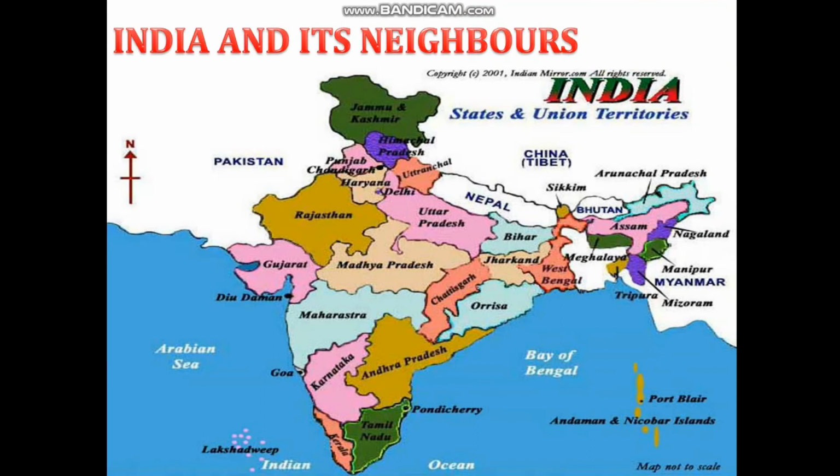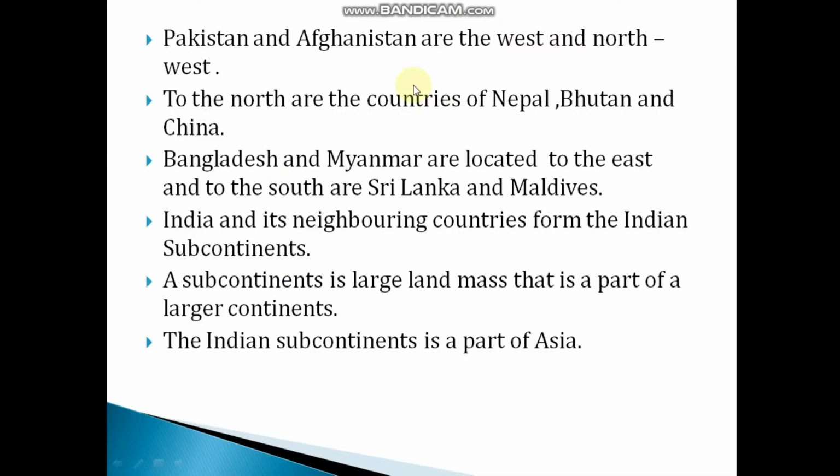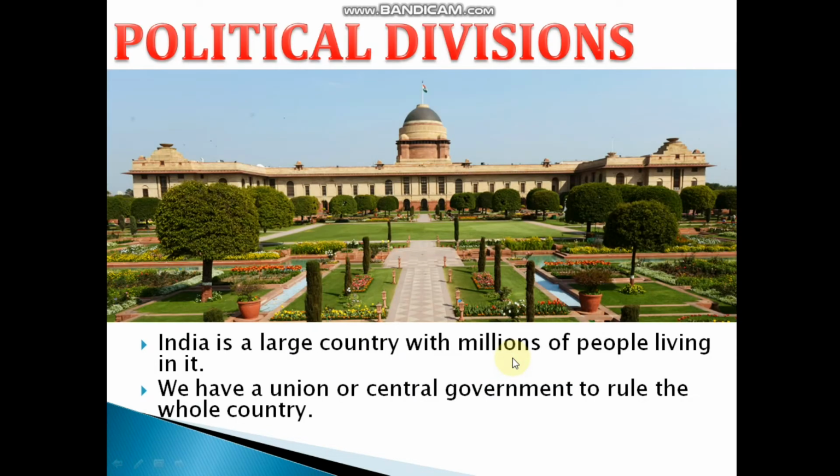Next, just now we have seen this on the map. Pakistan and Afghanistan are located in the west and northwest. To the north are Nepal, Bhutan and China. Bangladesh and Myanmar are located to the east, and to the south, Sri Lanka and Maldives. India and its neighboring countries form the Indian subcontinent. A subcontinent is a large landmass that is a part of a large continent. The Indian subcontinent is a part of Asia.